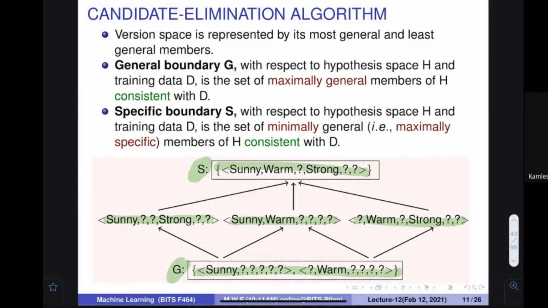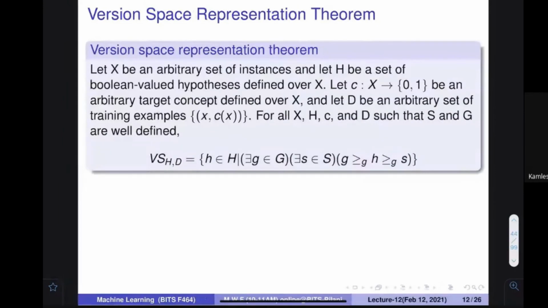I would not go beyond this, but I would just let you know that there is a version space representation theorem that we will discuss tomorrow. It tells us that if we maintain the things this way, with a general and a specific boundary, then anything you find between them also lies inside the version space.